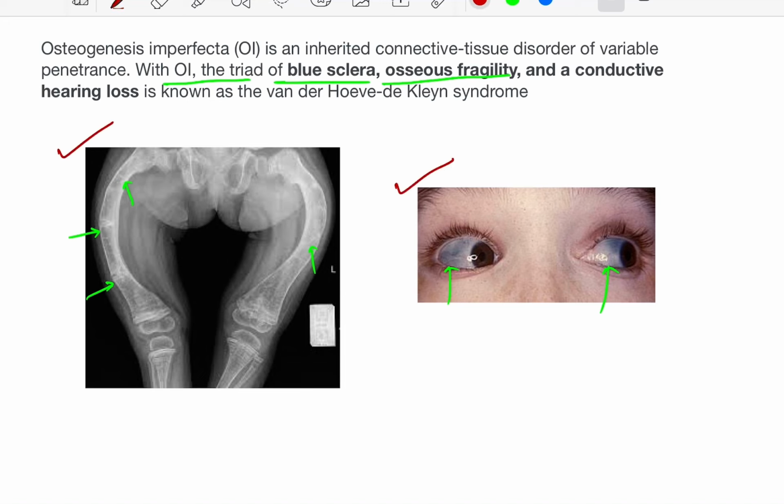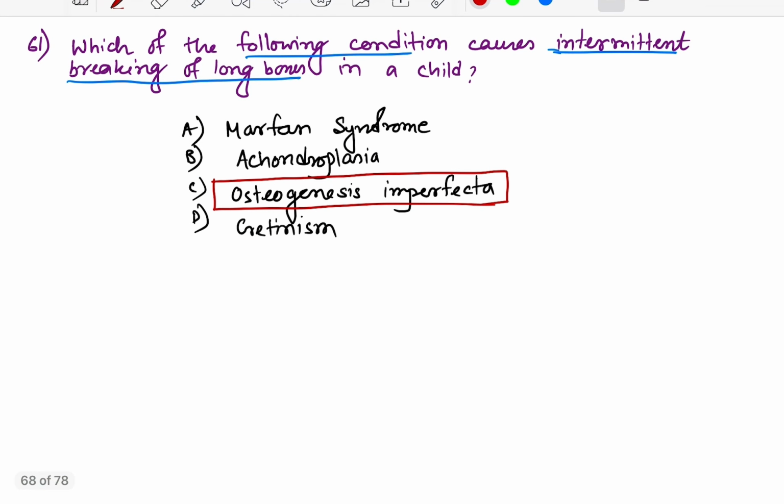So this is blue sclera and this is osseous fragility, intermittent breaking of long bone with some bony deformity, and conductive hearing loss, and this triad is sometimes known as Van der Hoeve syndrome. So the question is about osteogenesis imperfecta, presenting with intermittent breaking of long bones in a child.